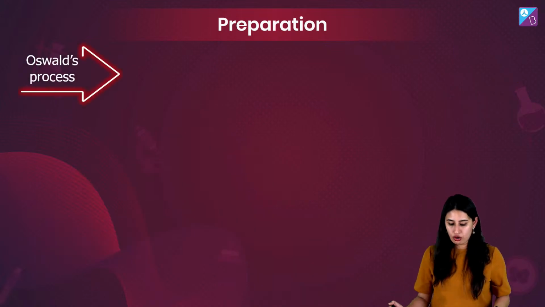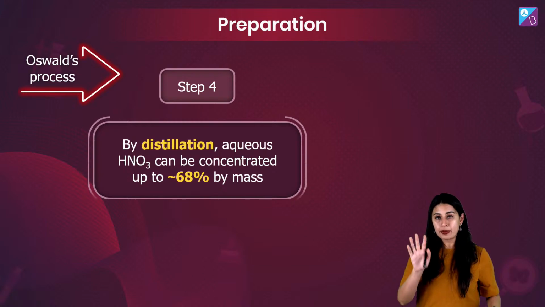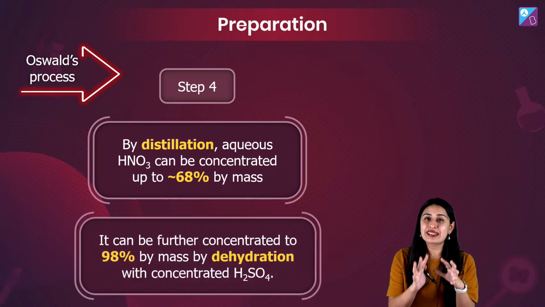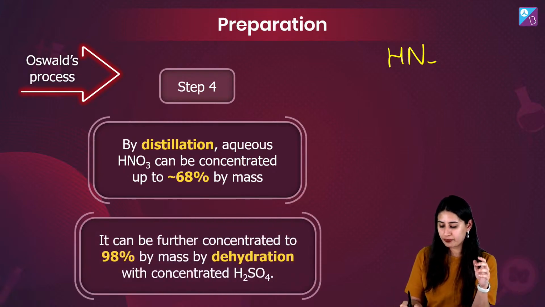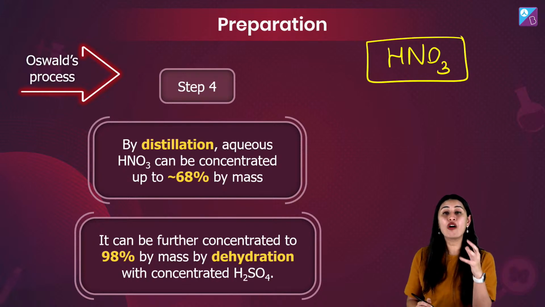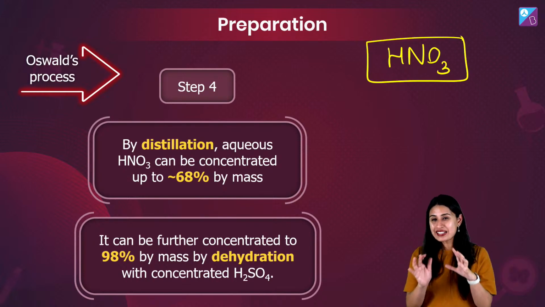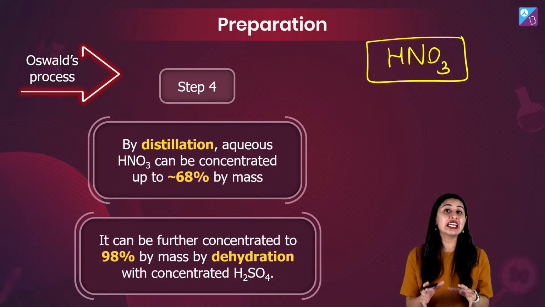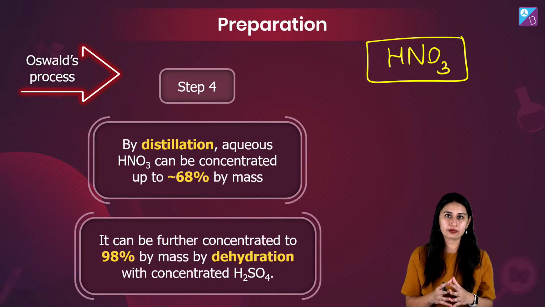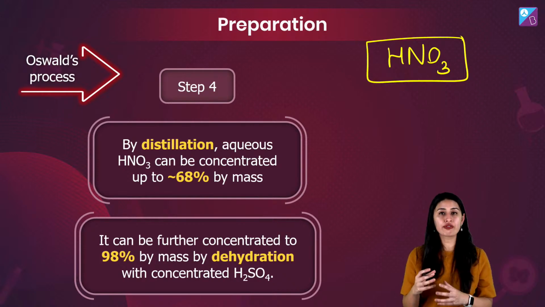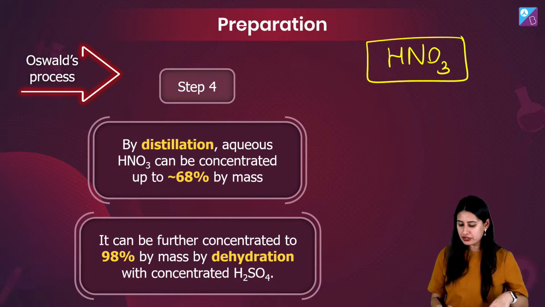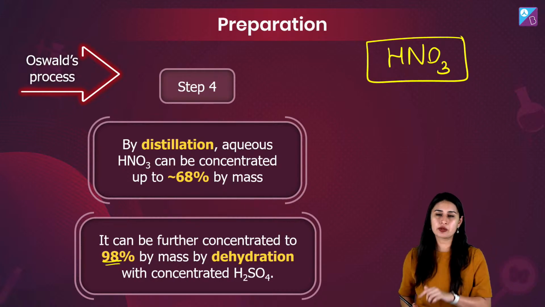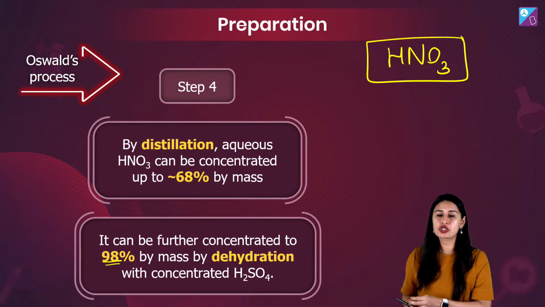ठीक है? So next is the 4th step. हम समझ रहे हैं कि okay, we got HNO3. But this HNO3, how much can we obtain? We can easily obtain via distillation 68% of nitric acid. क्या 68% nitric acid को और concentrated किया जा सकता है? Yes, my lord. How can you do that? It can further be concentrated to 98%, which is a big number, let me tell you, for the percentage of the concentration.